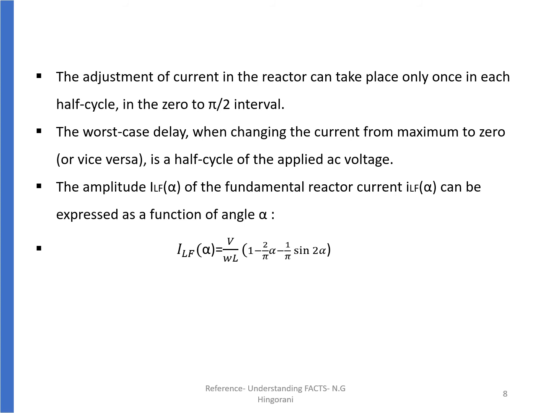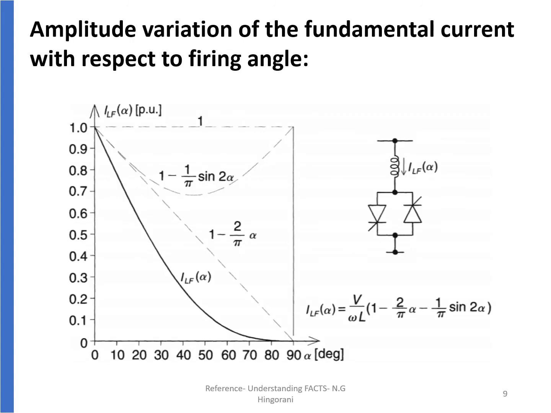The amplitude ILF of alpha of the fundamental reactor current can be expressed as a function of angle alpha. ILF of alpha is given by V by omega L times (1 minus 2 by pi alpha minus 1 by pi sine of 2 alpha).